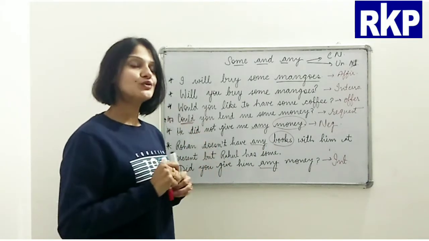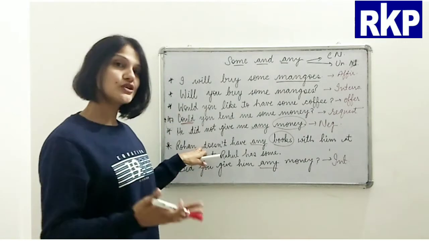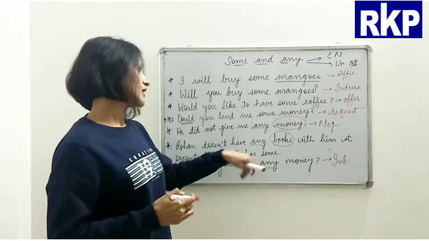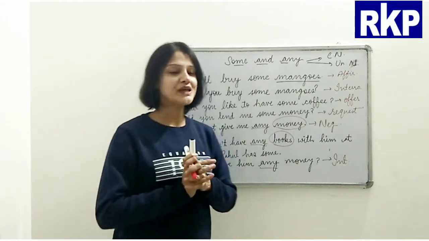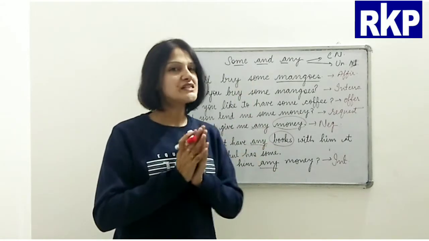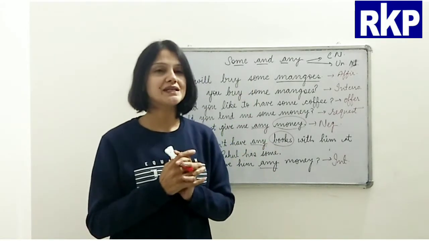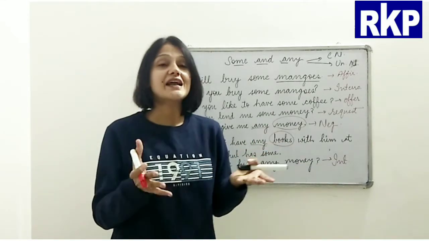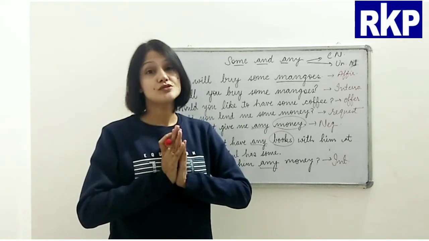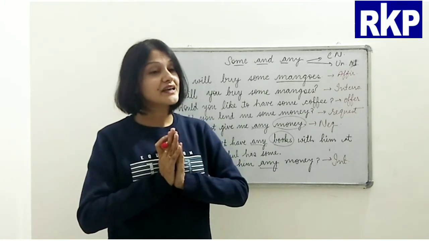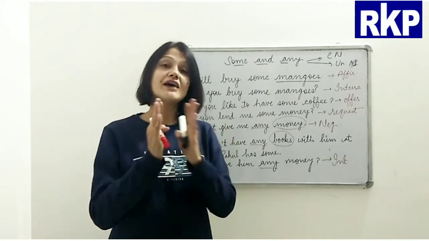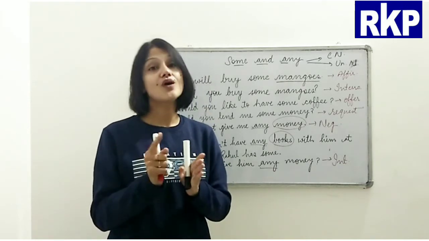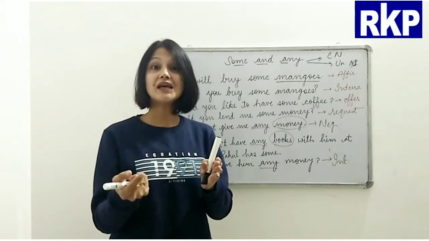Now I would like to focus upon something here. I have intentionally written this sentence here: Rohan doesn't have any books with him at present, but Rahul has some. I have already told you that most of these words which are determiners, maybe they are adjectives. Of course they are adjectives, but they are pronouns also, right? And I gave you this trick also, that you have to see if the word is followed by a noun, it is always an adjective, okay?